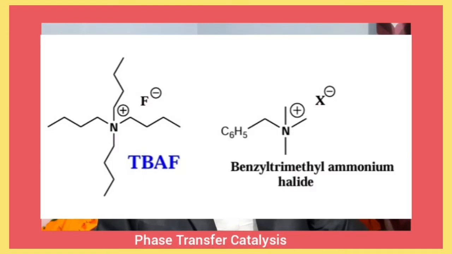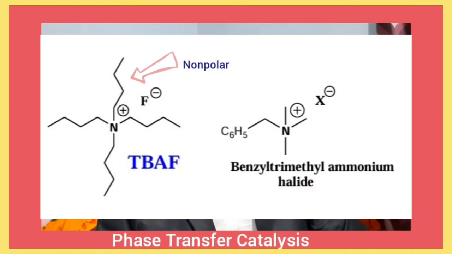See the structures of the catalysts. These catalysts contain hydrophilic and hydrophobic parts. Here the alkyl groups act as non-polar groups, whereas the ammonium group is soluble in polar character. That is why we use these catalysts in heterogeneous systems, as they are soluble in both phases.